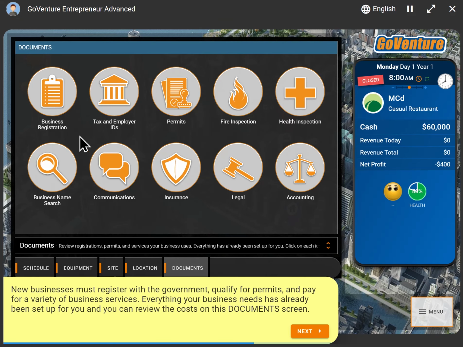We have all sorts of startup documents and decisions. So the students are aware and introduced to this concept of starting a business means you have to do business registrations and tax IDs and permits and fire inspection. Now, we don't go into much detail into any of these. It's just to introduce students to understand that these are things they need to consider. And then you as an instructor can take a deeper dive in these particular areas if you felt it fits your curriculum.